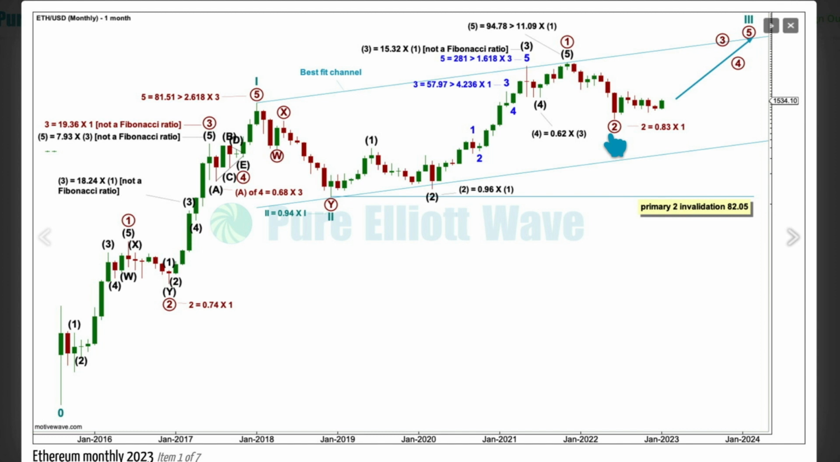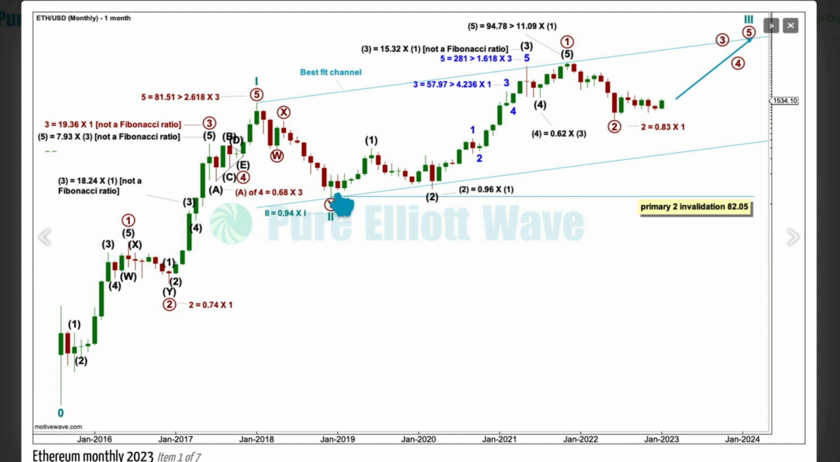Within cycle 3, primary 2 may not move beyond the start of 1 below 82.05. I'm drawing a best fit channel around this bull market. I'm drawing the upper edge from this high to this high and pulling a parallel copy down on this low. For any continuation of any bear market, I would expect final support at this trend line, so I wouldn't expect price to get right down to this point.